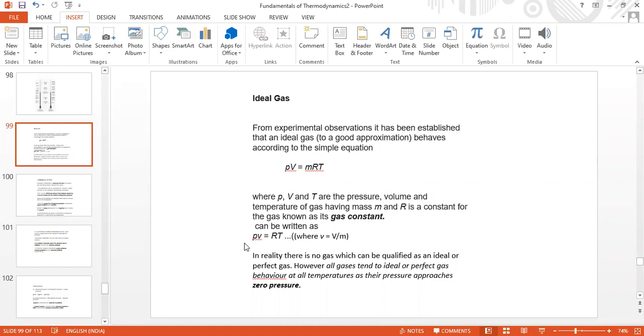Though these equations PV equal to mRT and Pv equal to RT look very simple, the fundamentals behind them are to be kept in mind. That's why I considered these fundamentals before entering into the first law of thermodynamics.